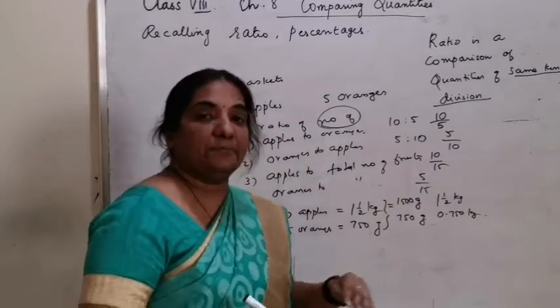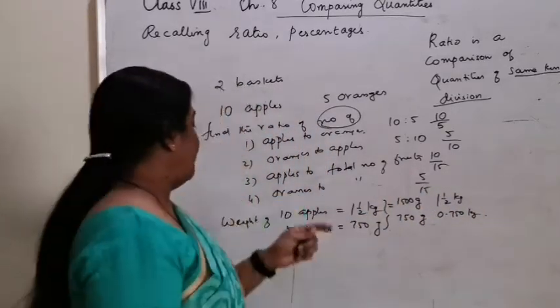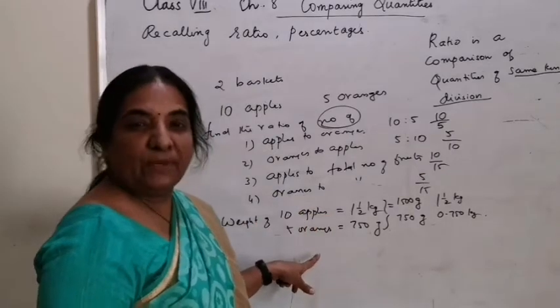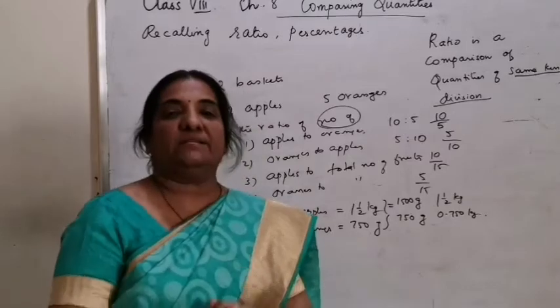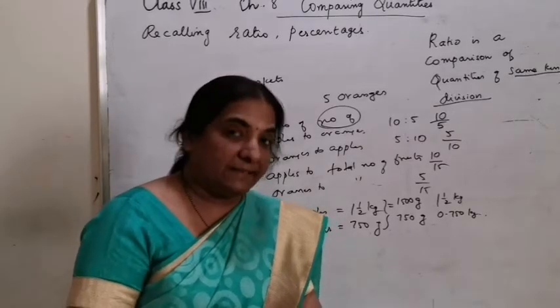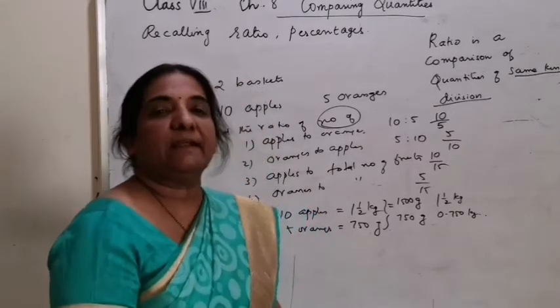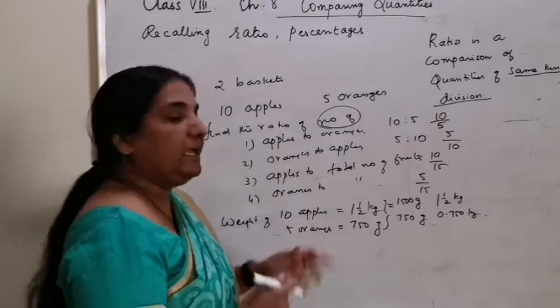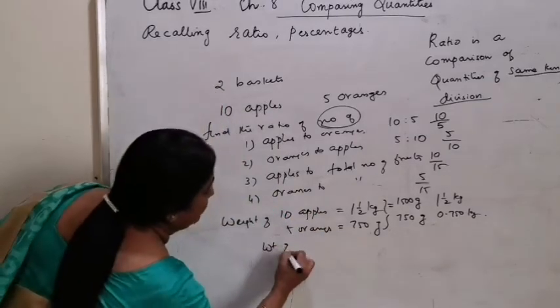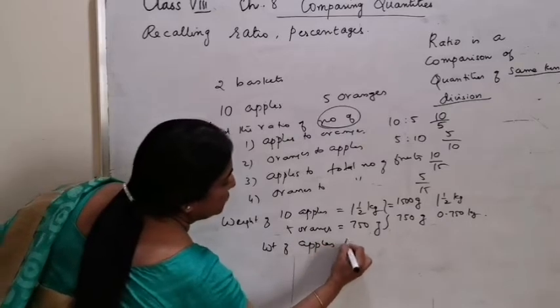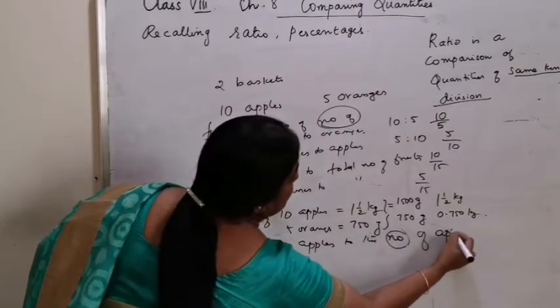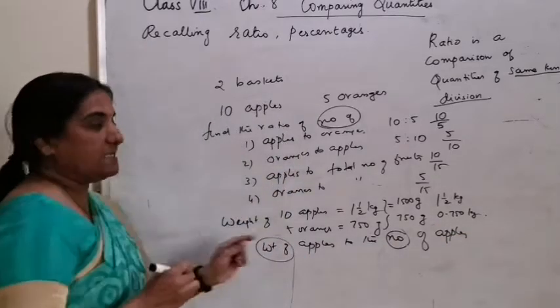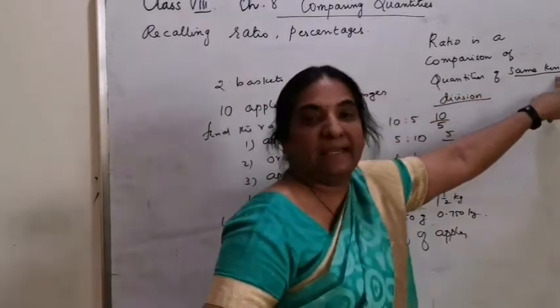And you can compare the weight of apples to the weight of oranges, the weight of apples to the total weight of fruits, and so on. But you cannot write a ratio with weight of apples to the number of apples. That means this is the meaning of same kind.